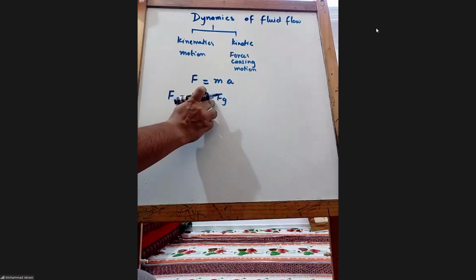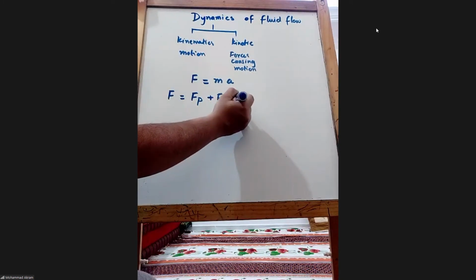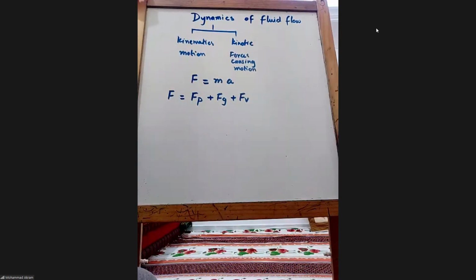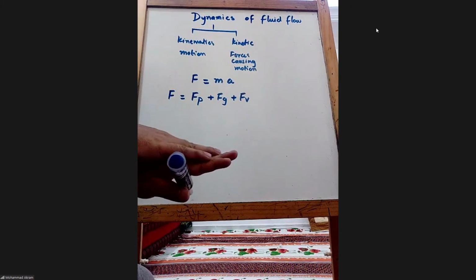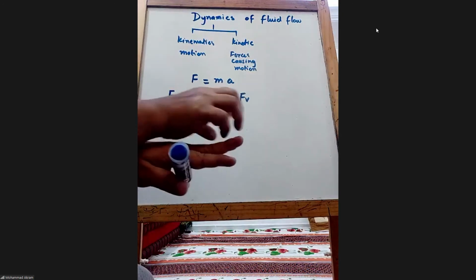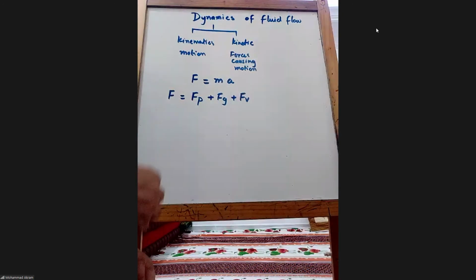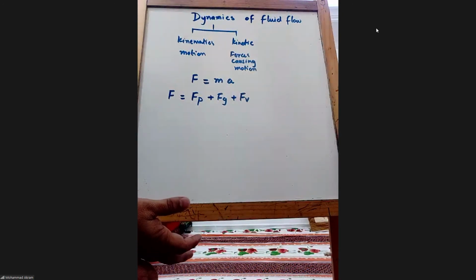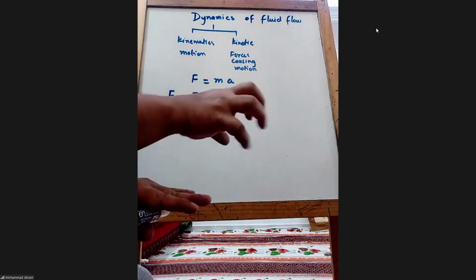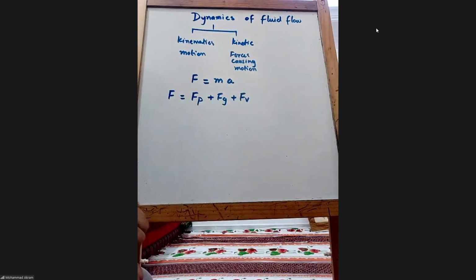Then because of the viscosity, there will be some forces. Viscosity means, for example, one layer of flow is trying to move, but the second layer is resisting it. You know that property is called viscosity, right? If viscosity is high, the forces are high because it will slow down the motion like friction.